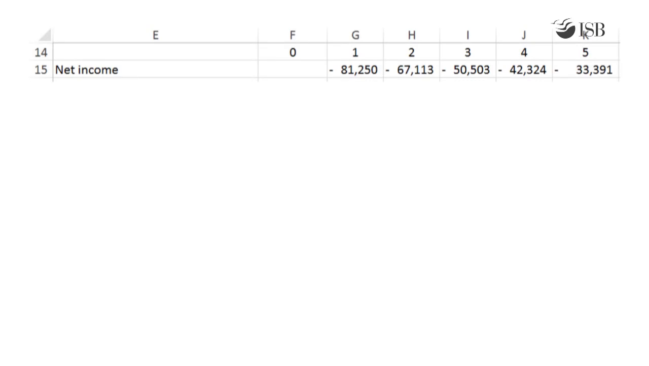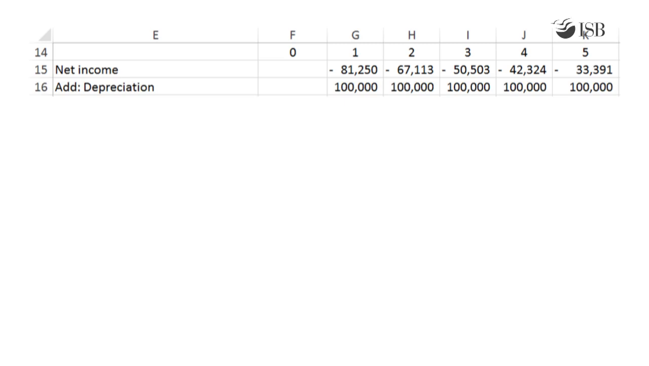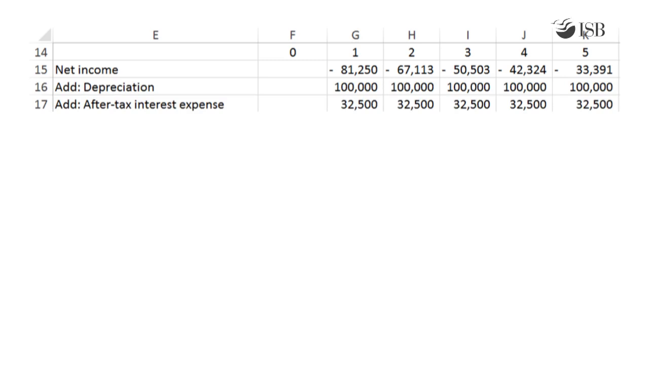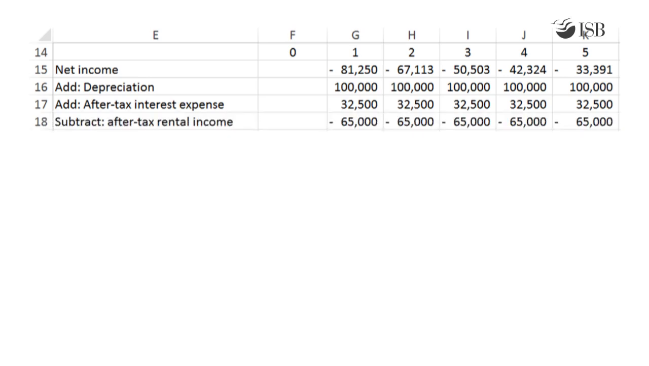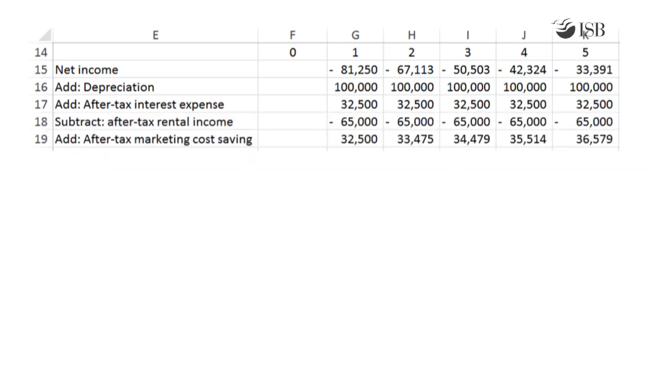The first step is to add back the depreciation cost as it is a non-cash expense. Next, we need to add back after-tax interest expense as it is a financing and not an operations-related cash flow. Since starting the platform results in a loss of $100,000 in annual rental income, we need to subtract out the after-tax rental income. Next, we add the positive side effect of savings in marketing costs.